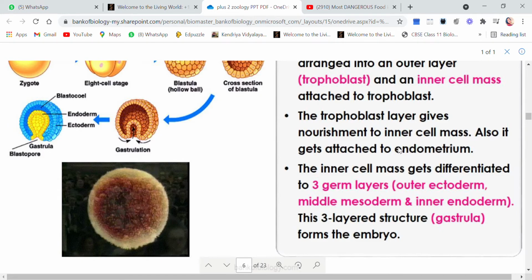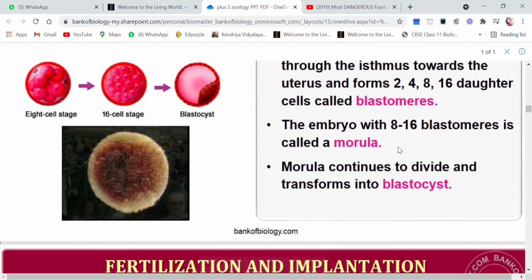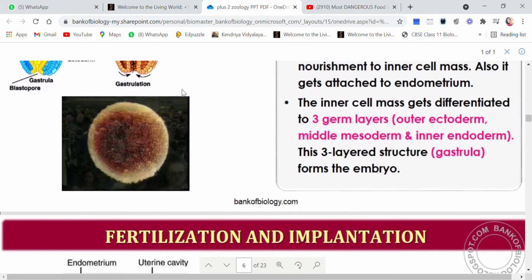We all know that this embryo or this blastocyst has to reach the uterus where it will get implanted. Now how will it get implanted? How will it get attached to the uterus wall? This trophoblast will attach to the endometrium lining of the uterus.